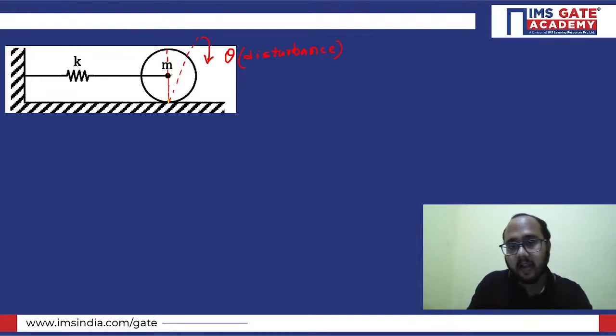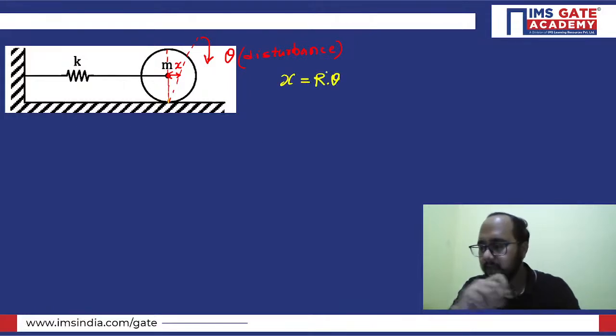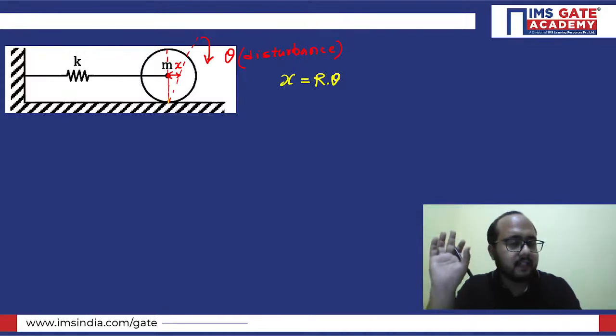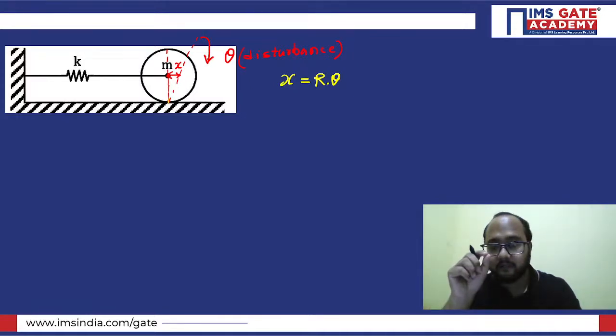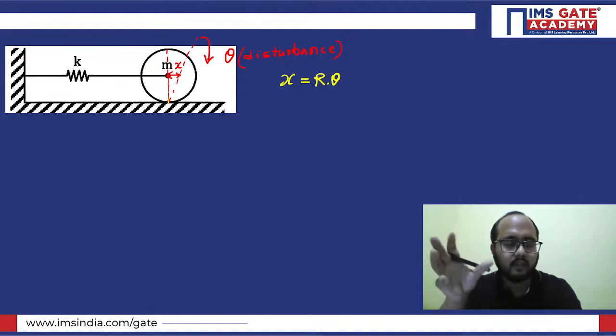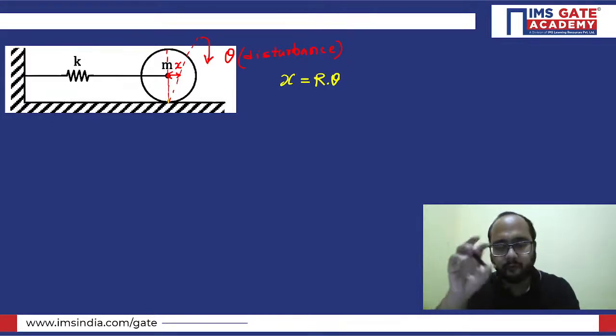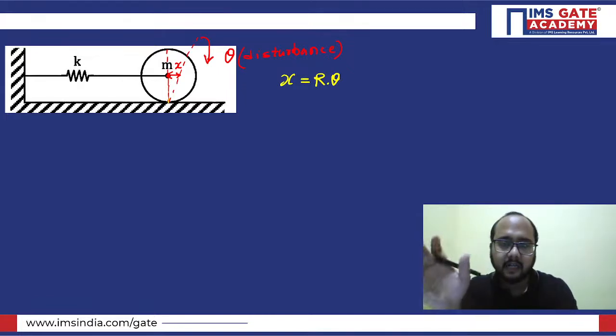Now you need to understand that this center point has moved some distance, and obviously you can calculate that distance. Let's suppose I'm calling it x. Whatever the value of x is, you can easily say that x is nothing but r theta. Are you getting this point? The displacement of the point at the center of the disk, because the spring is connected to the center of the disk: if you give theta disturbance, the x displacement will be R into theta.